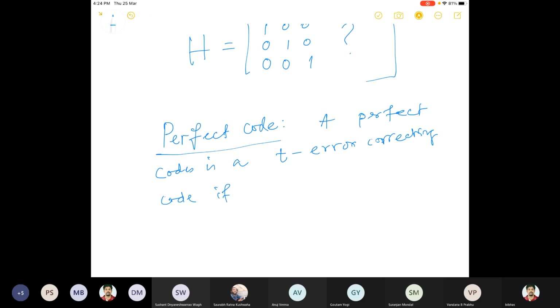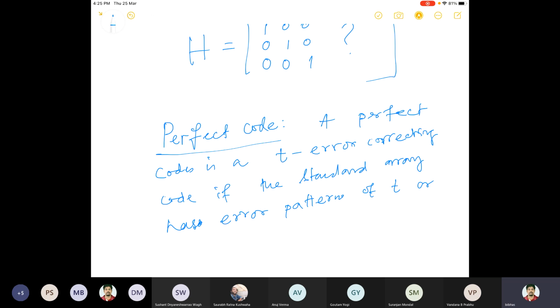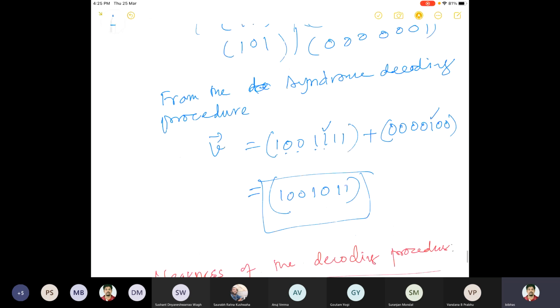If the standard array has error patterns of t or lesser errors, and no others as coset leaders. In fact, the example we considered here, this was actually a perfect code.